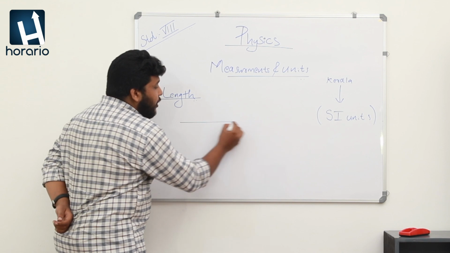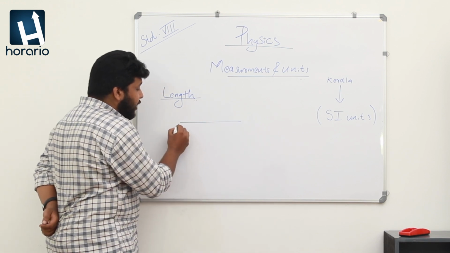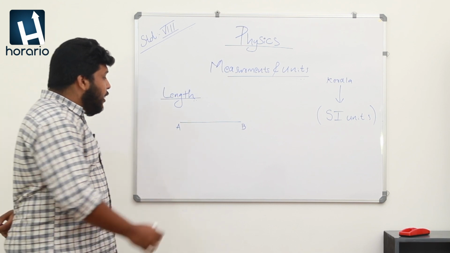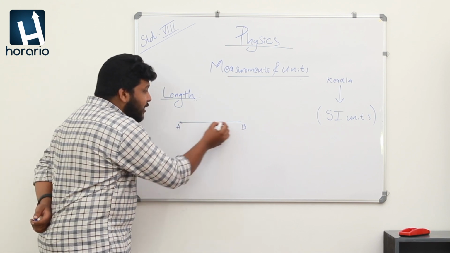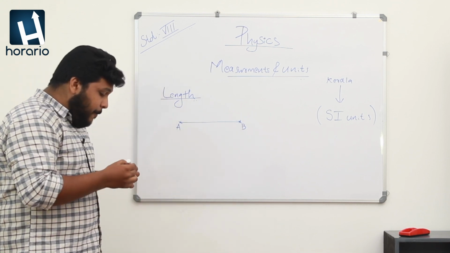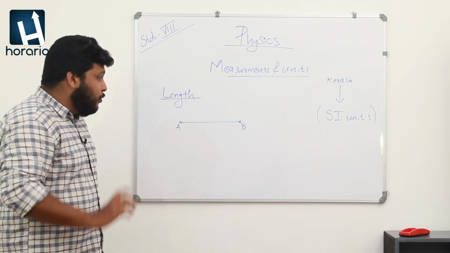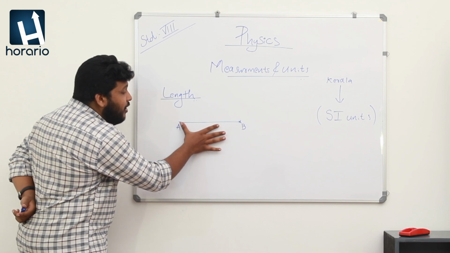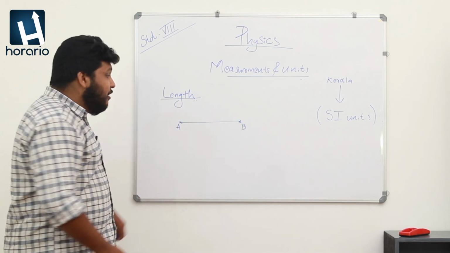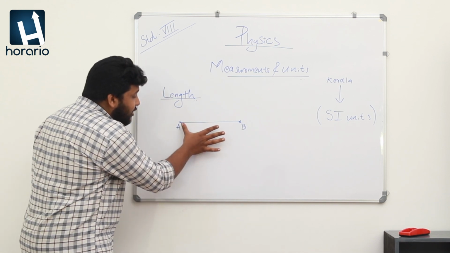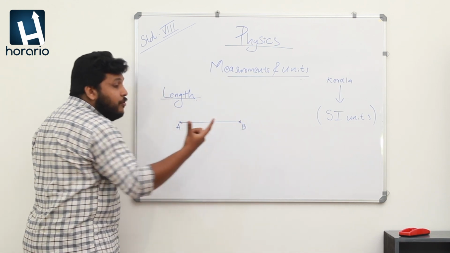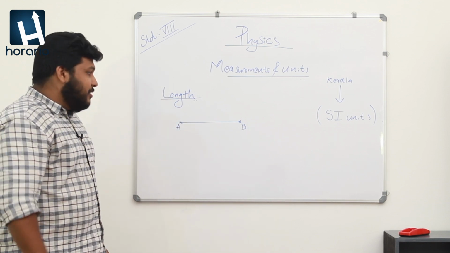So, I draw a line from point A to point B. Dear students, how can we measure the distance from A to B? Simply, if I am the student, I will use my finger to measure the distance. So, I will say it has a length of 1.5 of my fingers.